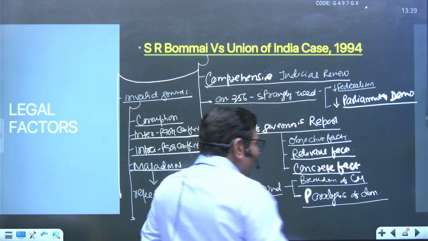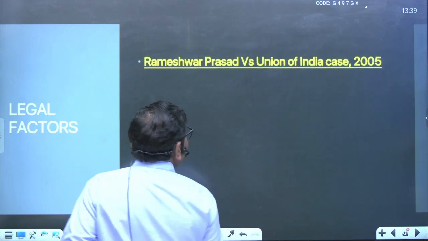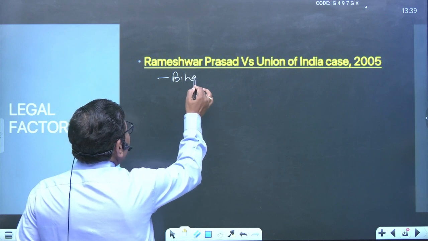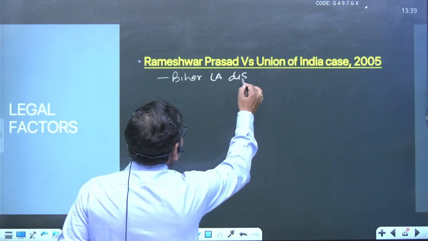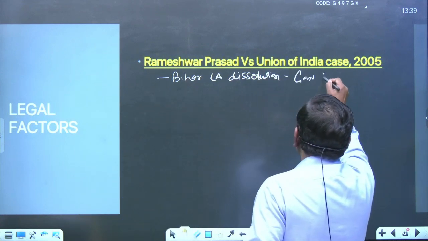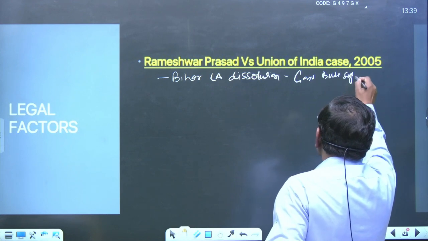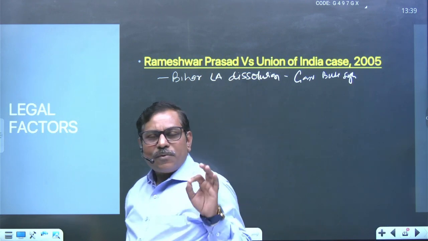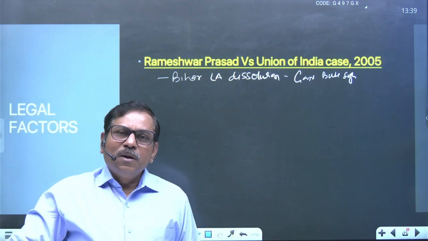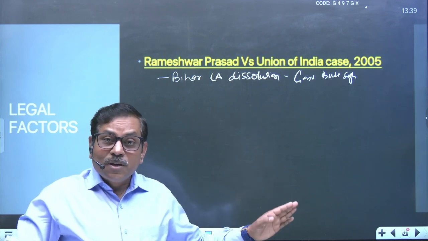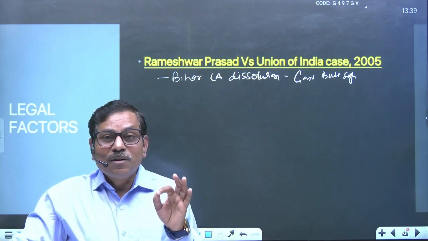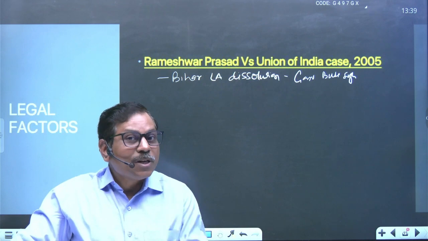Let us go for the second important case, what is called Rameshwar Prasad versus Union of India case, 2005. This is the case related to Bihar Legislative Assembly dissolution. Dissolution was there. So at that particular time, Governor Buta Singh, Buta Singh was the governor of the state, and during Article 356 imposition, dissolved the Bihar Legislative Assembly. For this, the Supreme Court came into being under this case and has declared such kind of dissolution null and void, means unconstitutional, right?